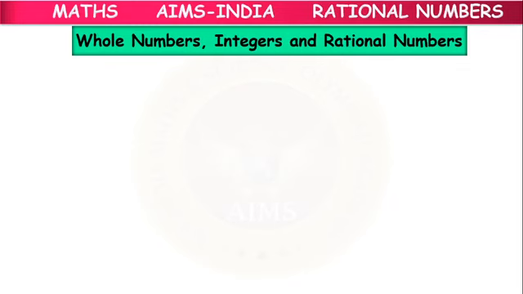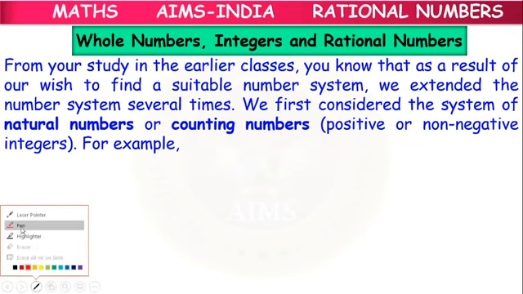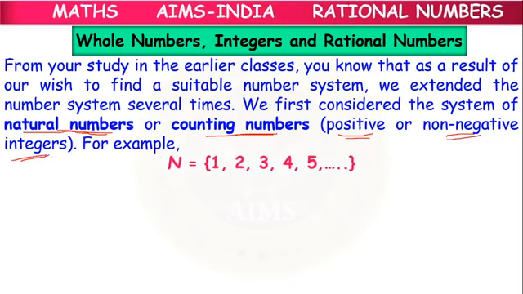Before rational numbers, in our earlier classes, we have learnt about some basic number systems which start from natural numbers. Natural numbers, we can also call them counting numbers. They are all positive numbers, non-negative integers. For example, the numbers starting from 1: 1, 2, 3, 4, 5 and so on. So this number set is considered as the natural number set, which we have learnt in earlier classes.